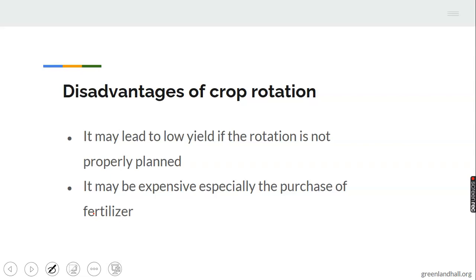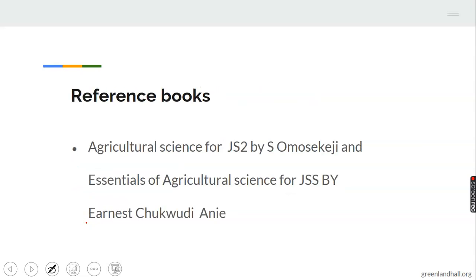Disadvantages of crop rotation. 1. It may lead to low yield if the rotation is not properly planned. If a farmer is planting deep-rooted crop with deep-rooted crop, it may lead to low yield. Let's take note of that. 2. It may be expensive, especially the purchase of fertilizer. Since the farmer wants to enrich the soil, the farmer will have to buy fertilizer.